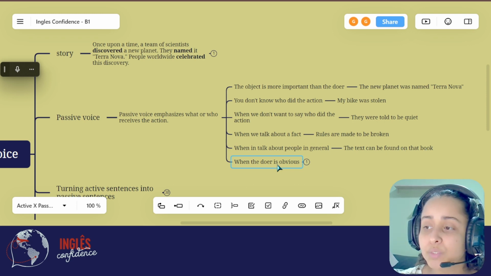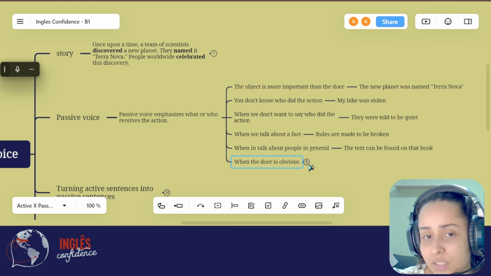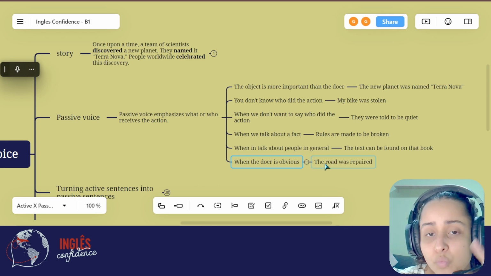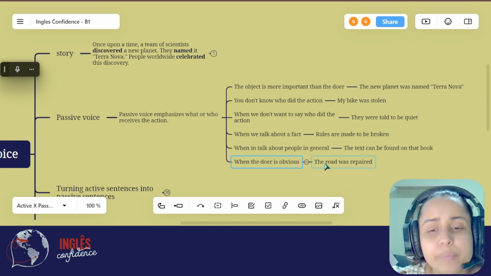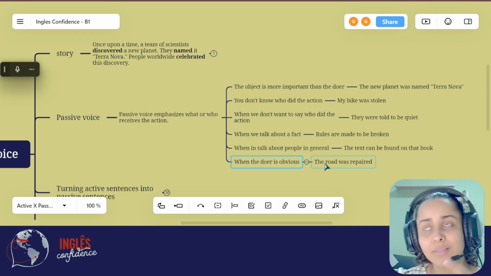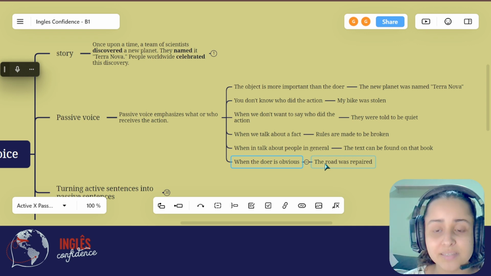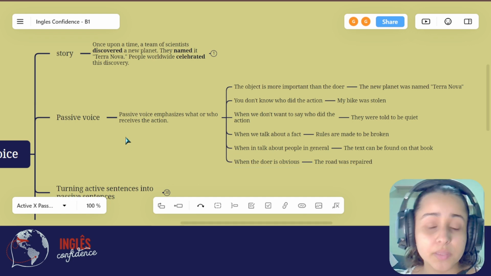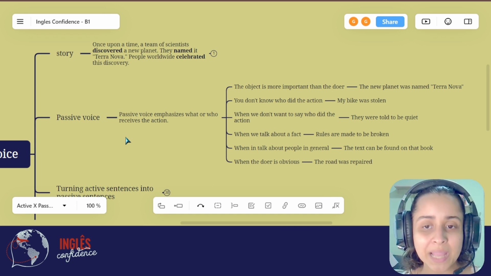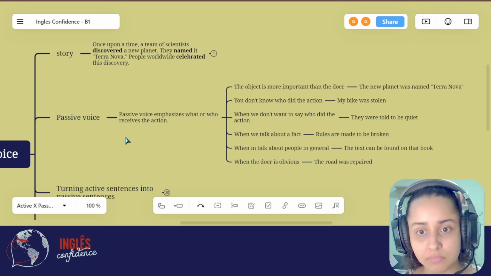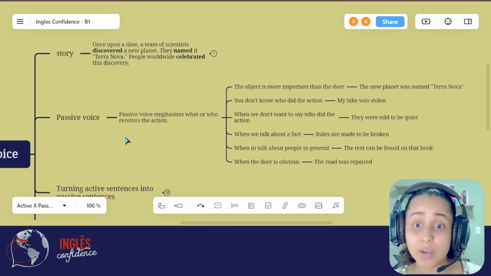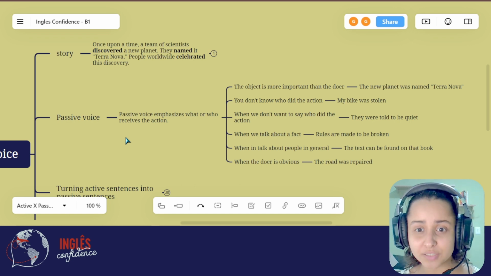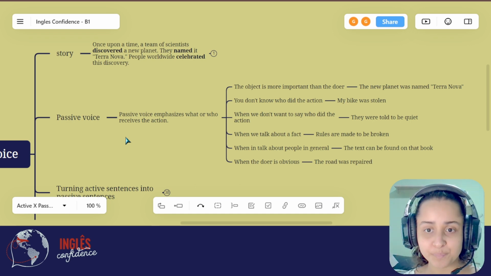Or we can also use the passive voice when the person that is doing the action is obvious. For example, the road was repaired. So who repaired the road? The people that work fixing roads. So it's obvious. I can also say she was medicated in the hospital. I don't need to say who medicated her. It's obvious that it was the doctor. So I can say she was medicated in that hospital by the doctor. But the doctor is obvious, so I don't need to say it. Okay?